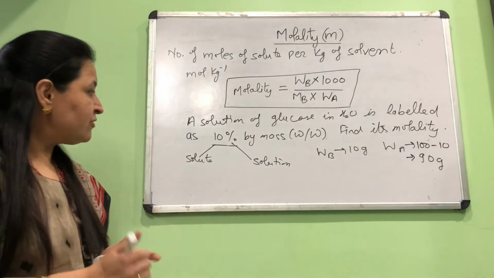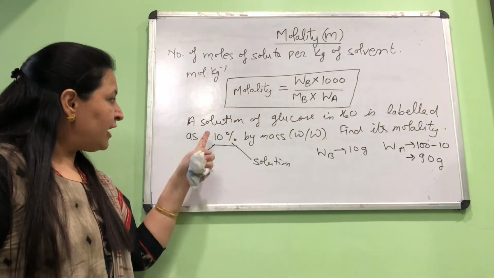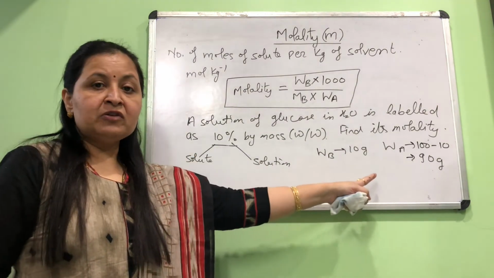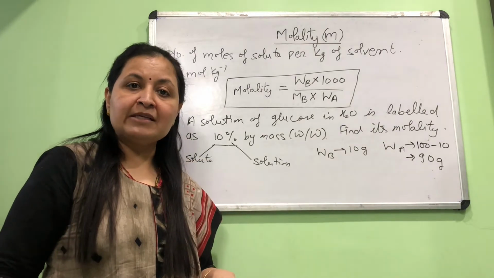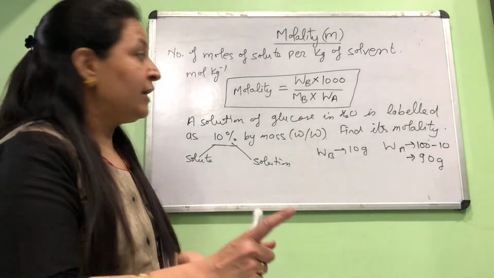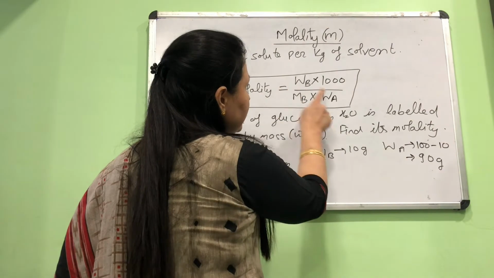The total mass of the solution is 100. Out of that 10 gram is the solute. So if you subtract 10 from 100, rest will be the mass of the solvent. So that will be WA. So you got two quantities. You know WB, you know WA.